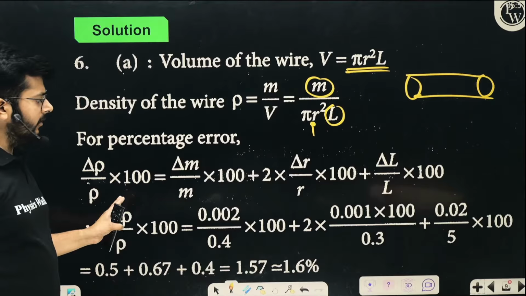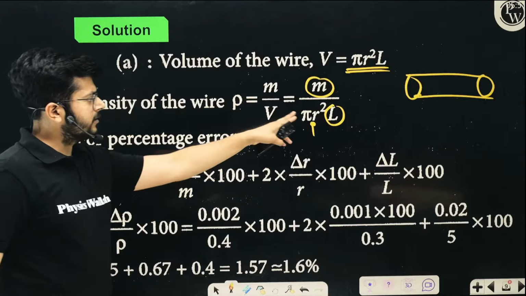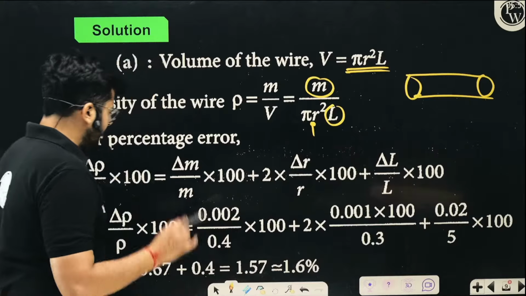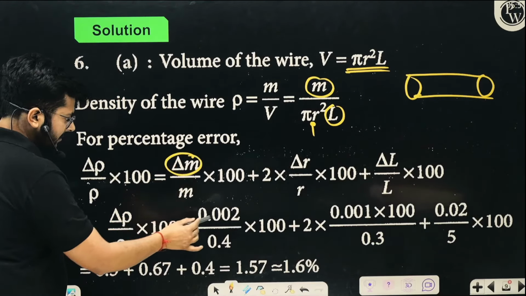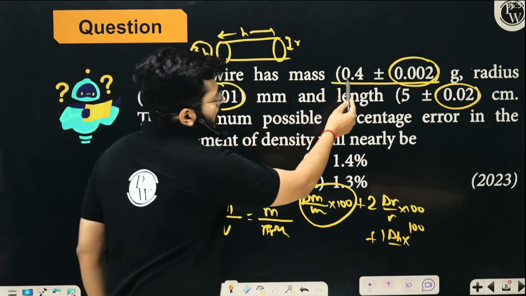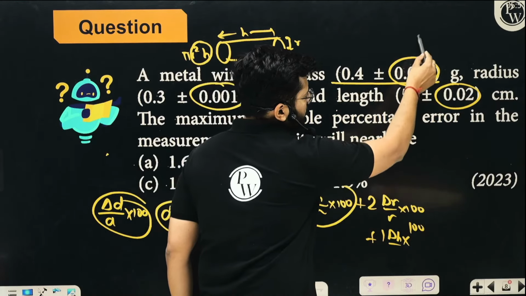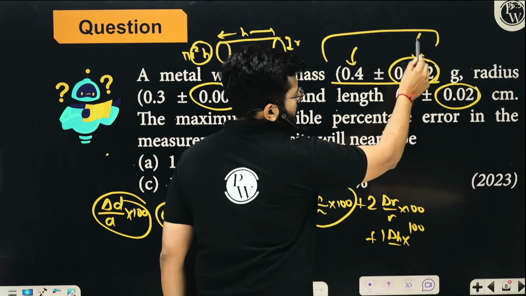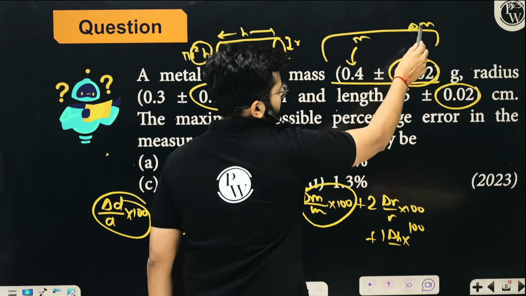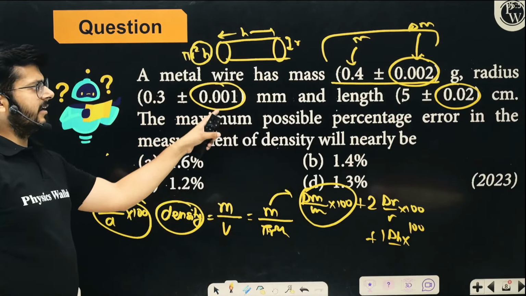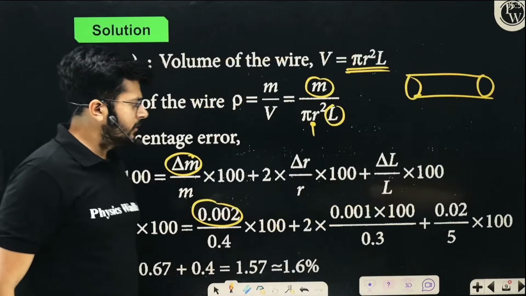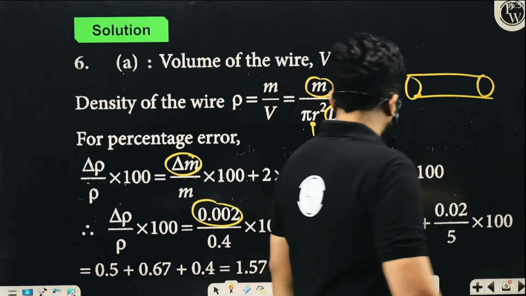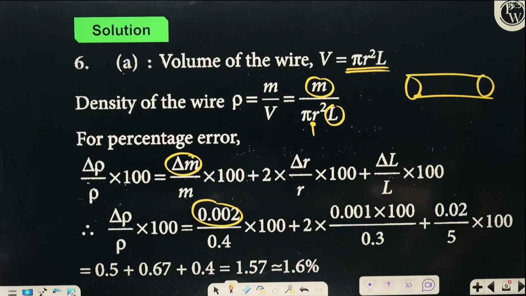Delta rho upon rho into 100 is delta m upon m into 100 plus 2 times delta r upon r into 100 plus 1 times delta l upon l into 100. And each value is given to you now. Delta m is given as 0.002. Here you see 0.4 plus minus 0.002. So this is the value that you have measured, and this is the possible error, delta m. This is m and this is delta m. Similarly, this is r, this is delta r, this is l, this is delta l. So just put the values over here and you will get the answer, which is 1.6%.